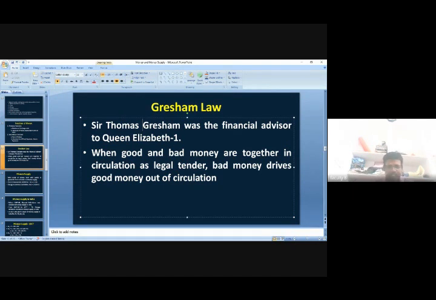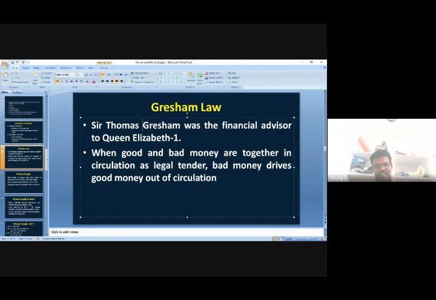In international economics, we have the offer curve. In public finance, we have one curve called the Laffer curve. I'm very sorry, it is the Laffer curve in public finance, offer curve in international economics, Lorenz curve in development economics, Phillips curve in macroeconomics. Like that, Gresham's law is also in macroeconomics, in the concept of money.